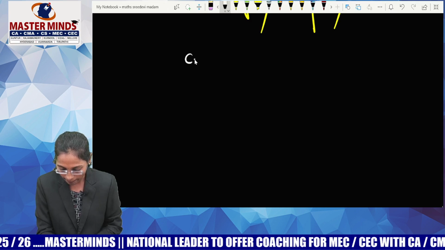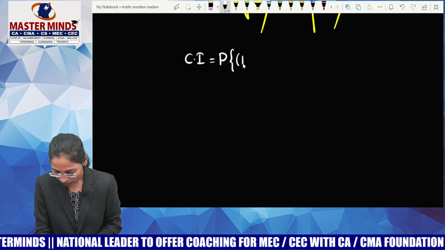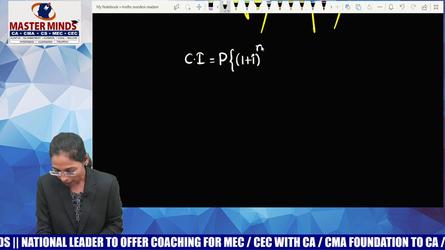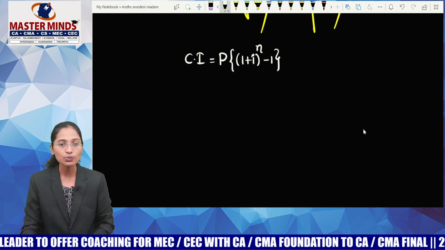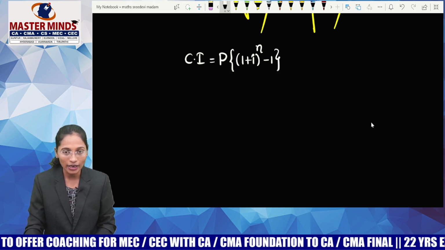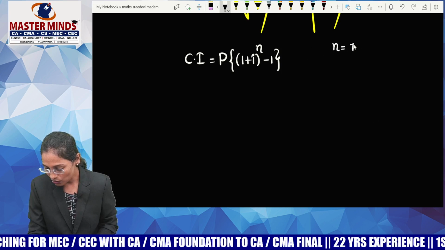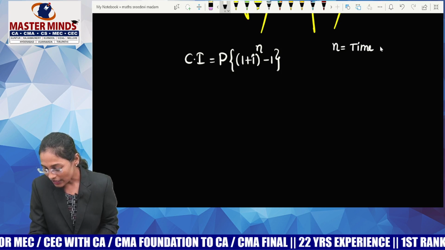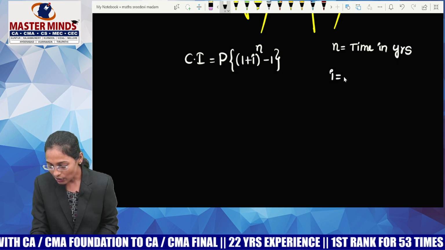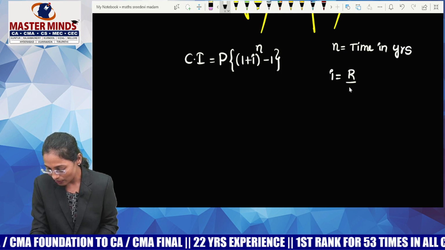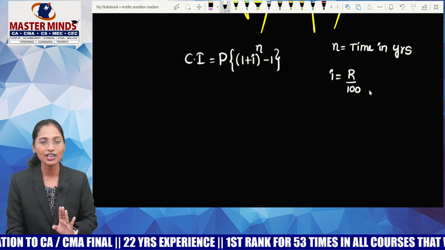So, the first formula for compound interest is equal to P of (1 plus I) whole power n minus 1. Try to understand: P of (1 plus I) whole power n minus 1. What is P? Principal. Madam, what is n? n equals time in years. As usual, n is a replacement of t. I equals what? I equals R by 100. R is the rate percent, I is the rate per rupee. That is the difference.